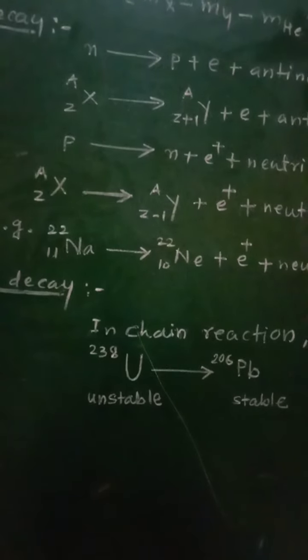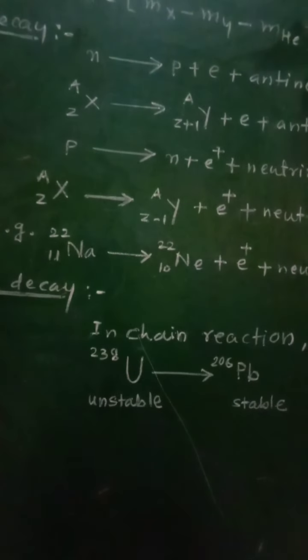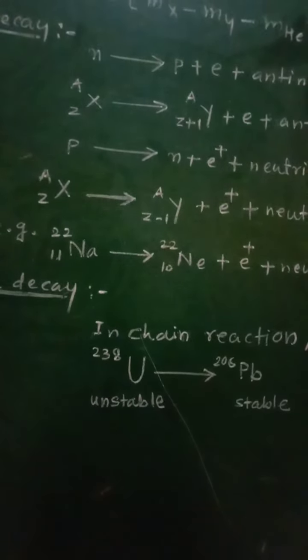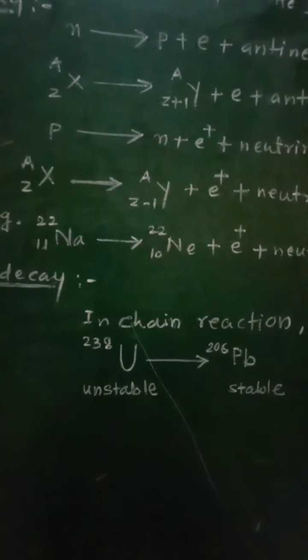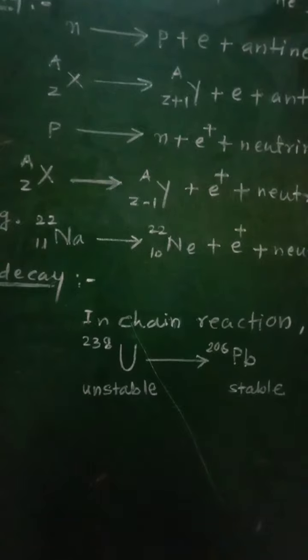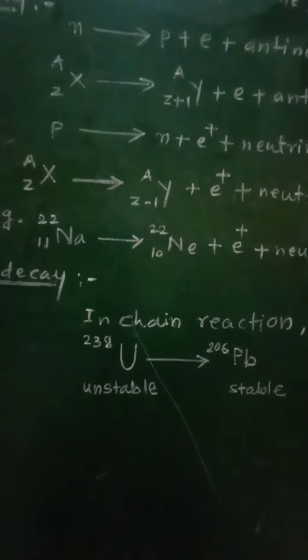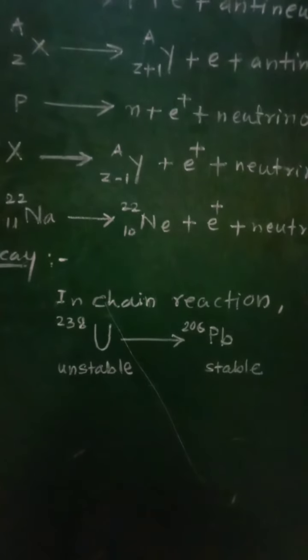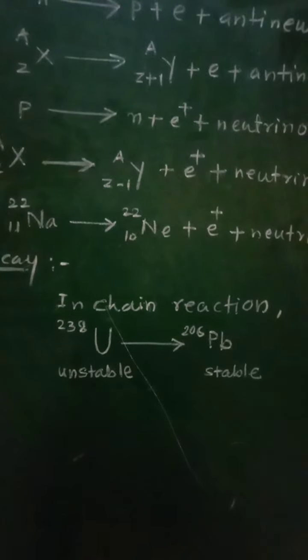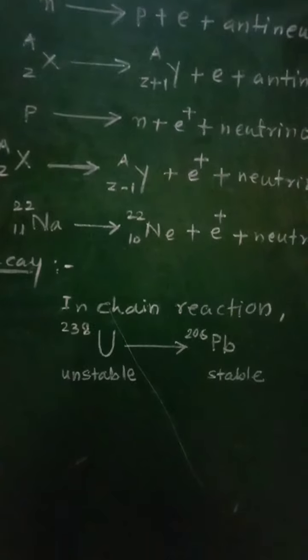The daughter nucleus will be having less energy since some energy goes out in the form of emitted gamma rays, because the gamma rays are the high energy photons, and therefore there will be loss of some energy during this gamma decay.